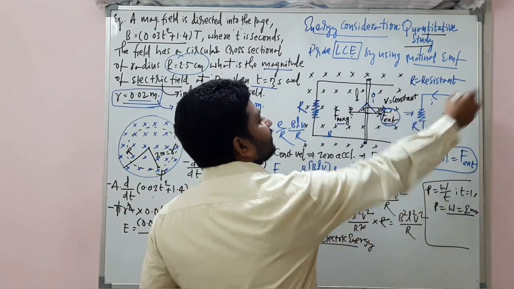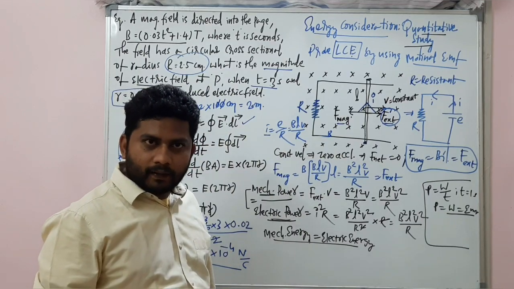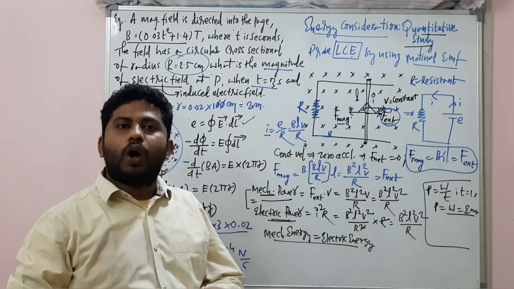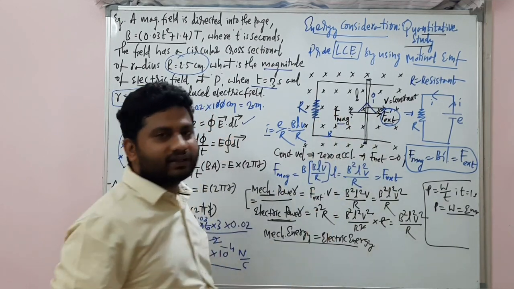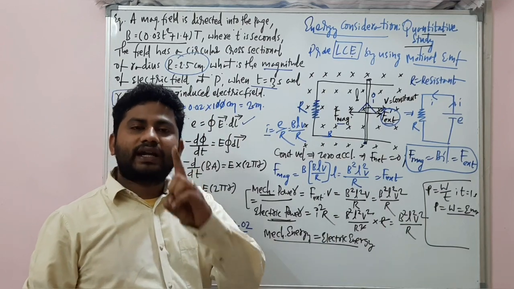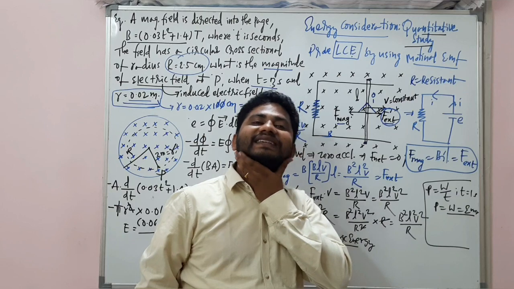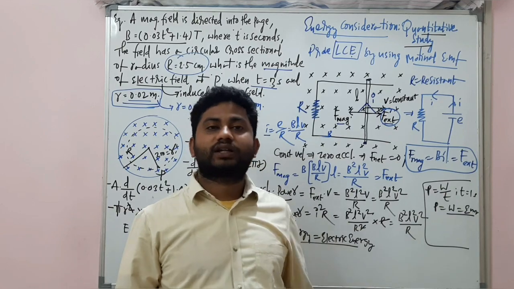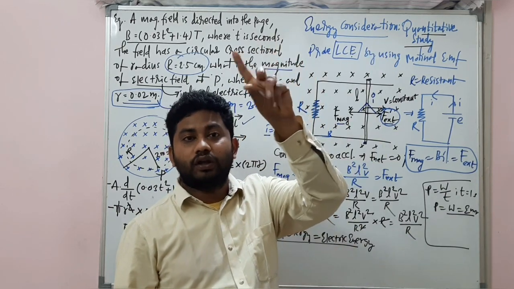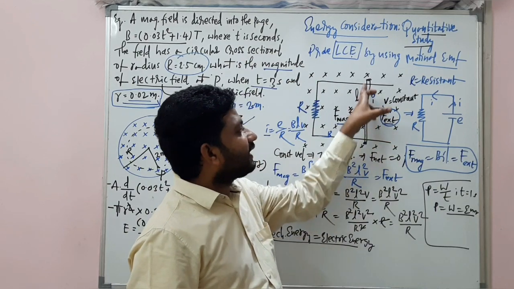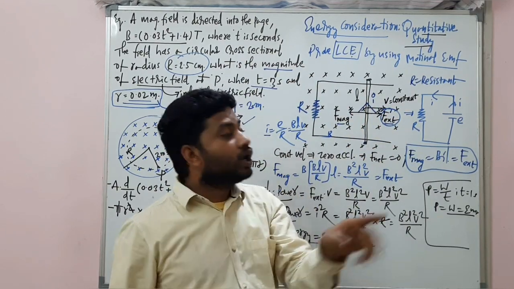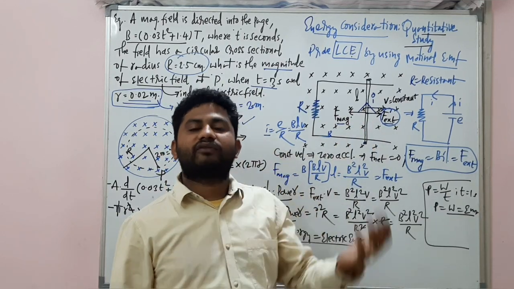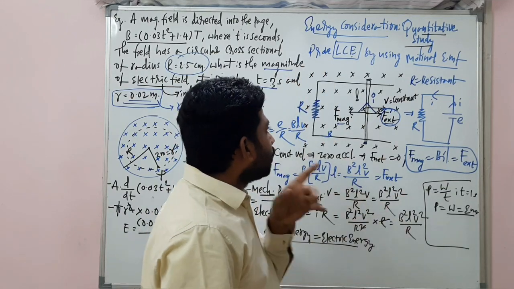External force we are applying in this direction. Alright. How can you say that the magnetic force is acting in this direction? Force on a current carrying wire placed in a magnetic field is the topic, and you can find the direction of the force on the conductor by using Fleming's left hand rule. Induced current in this direction we found by using the right hand rule. So the force direction on the current carrying wire placed in a magnetic field we can find by using Fleming's left hand rule, right?